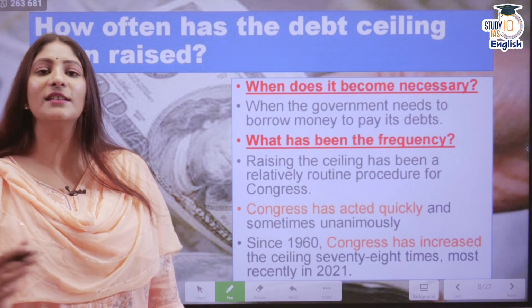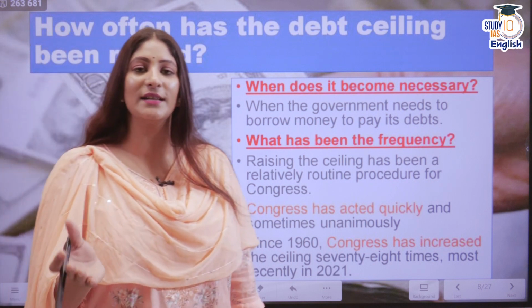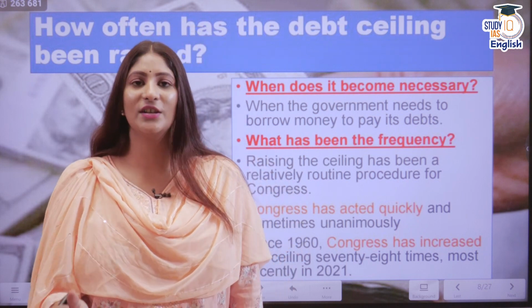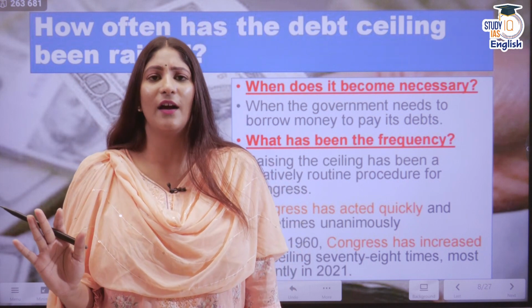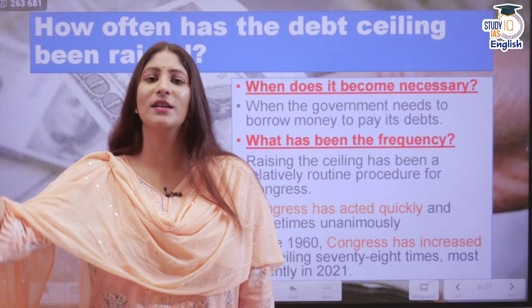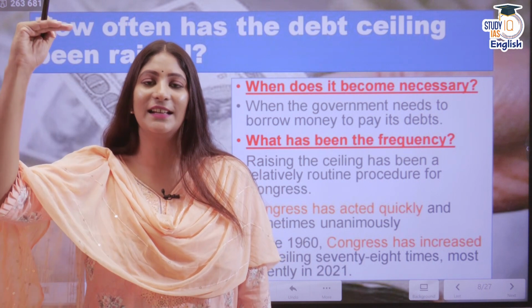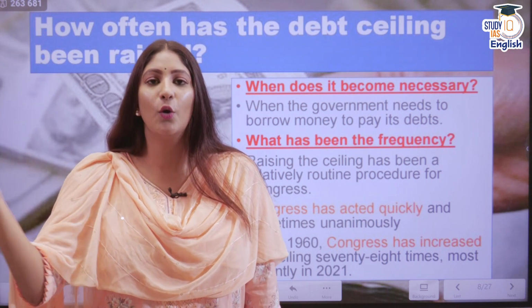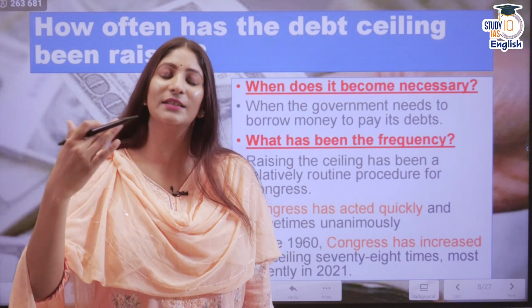Congress has acted generally quickly. Right now, we are seeing that the X date is coming. Few days are left when the Treasury Department can say we cannot pay our debts. Why? Because the Congress is not raising the debt ceiling. If the Congress is not raising the debt ceiling, I cannot take loans in order to pay my previous loans. So this is what is happening.